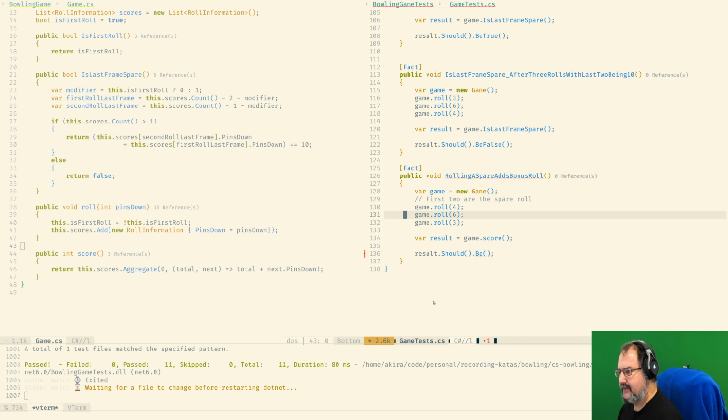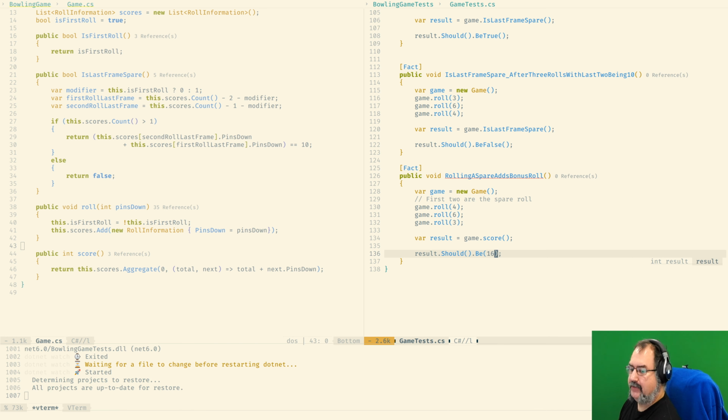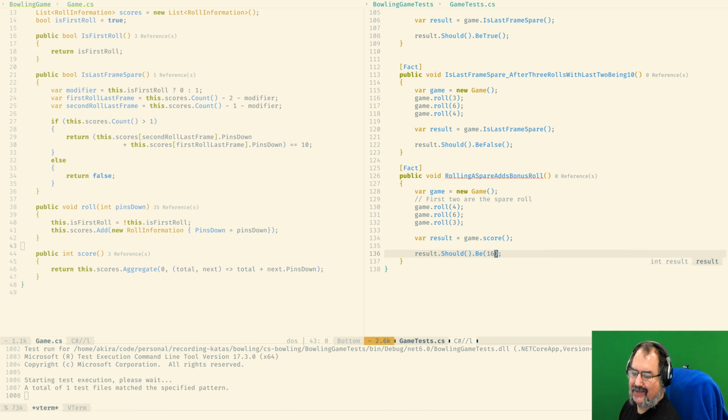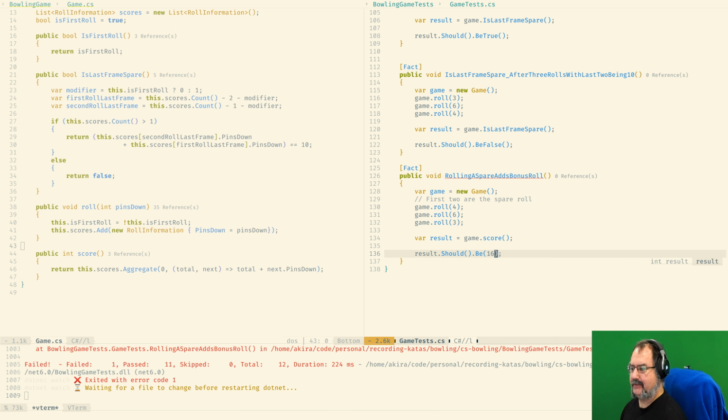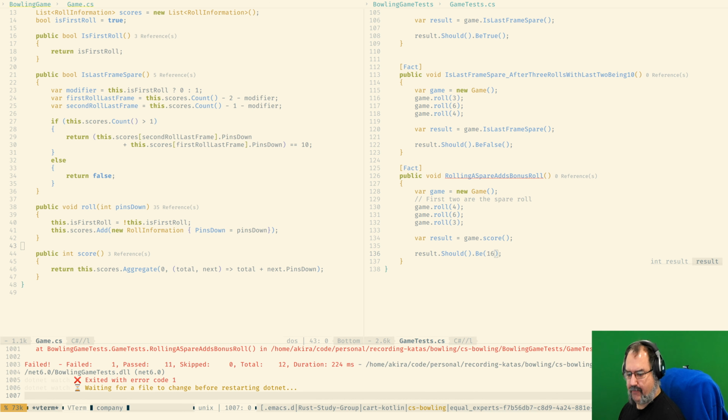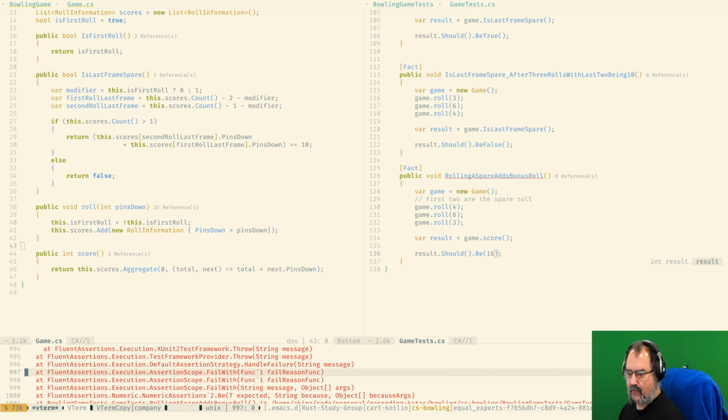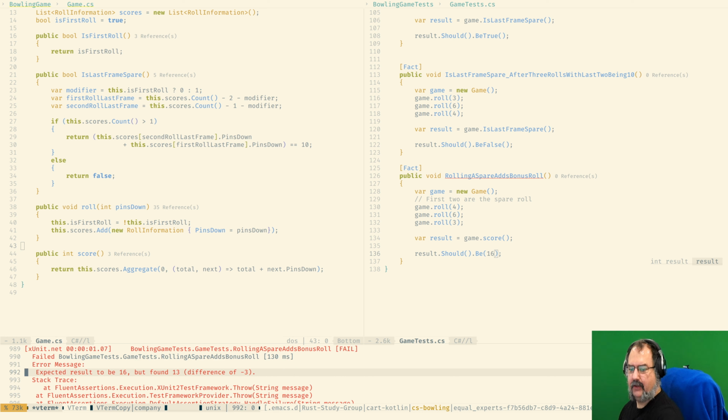That was it. Not that I don't have the same issue every now and then, and then I completely forget how this is supposed to work. Okay, so this one is failing because it's getting a 13 instead of a 16. Yeah. So if we go over here, we can see 16 instead of 13. Okay.